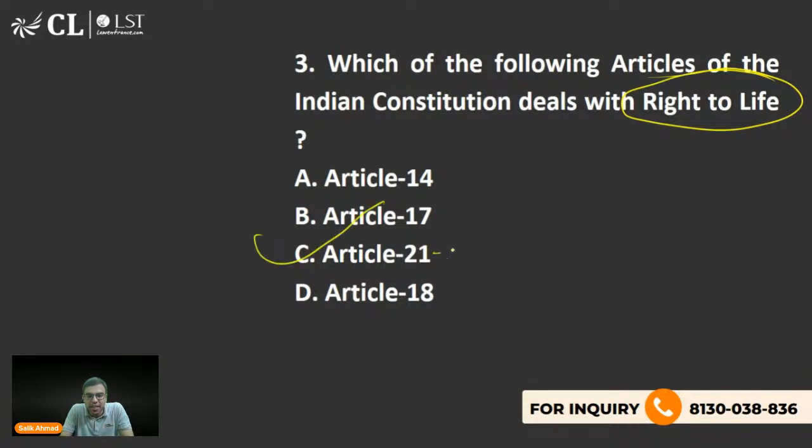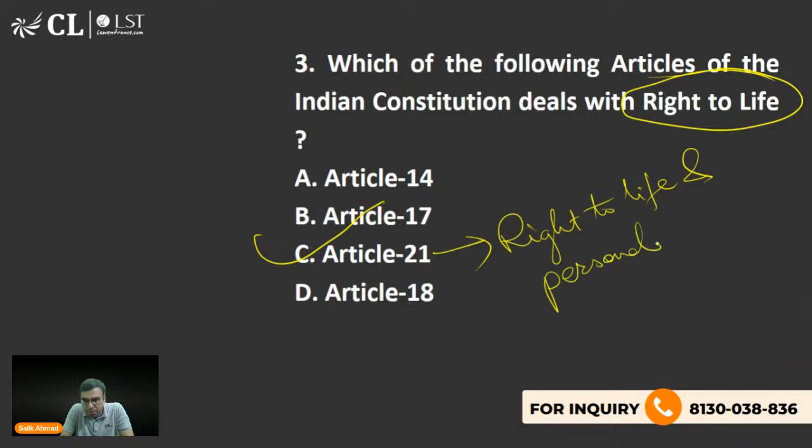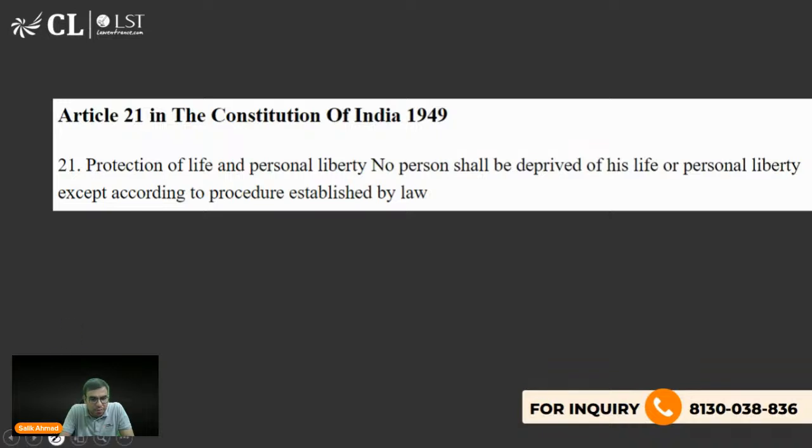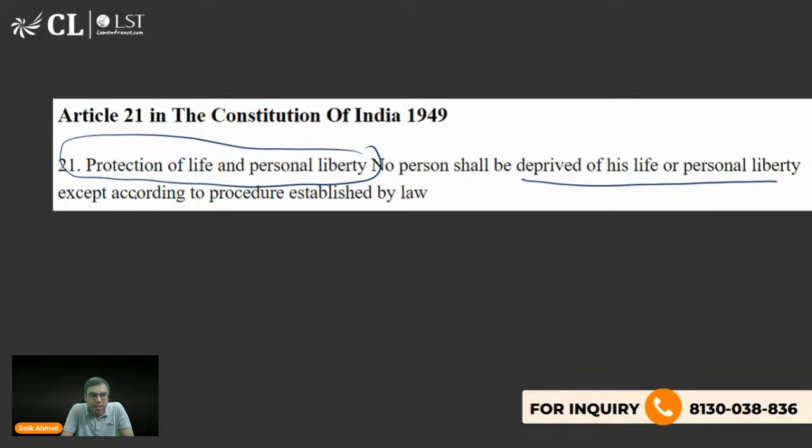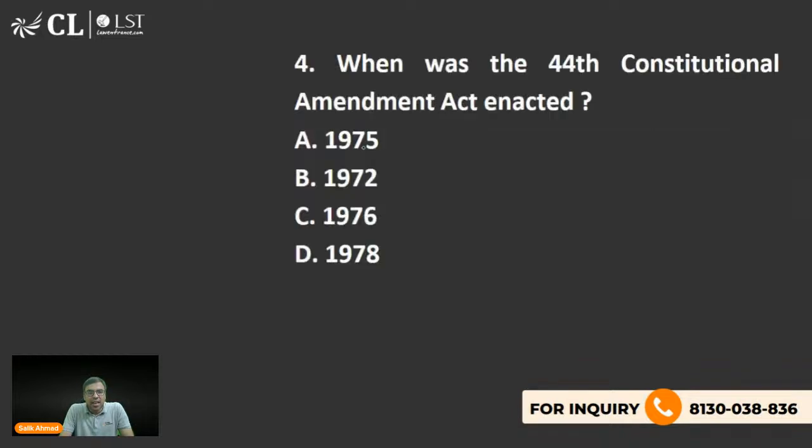Actually, जो statement mention है, state shall not deny right to life and personal liberty except according to the procedure established by law. है ना? Right to life and personal liberty. So C is the right answer to this question. Okay. So Article 21 talks about it, and this has been expanded by the Supreme Court a lot. I hope you are aware. Yes. So C is the right answer. No person shall be deprived of his personal life or personal liberty except according to the procedure established by law. So ये आपको पता होना चाहिए. Let's move on to the next one.